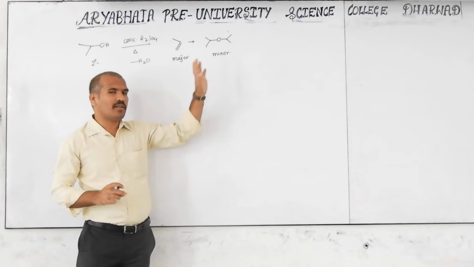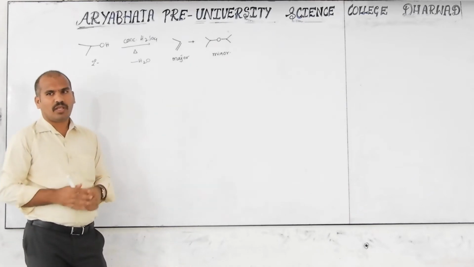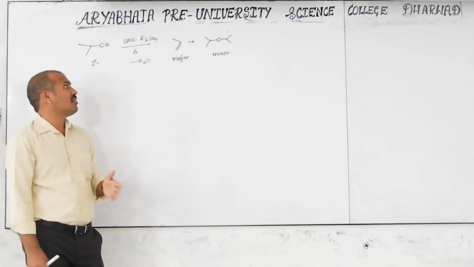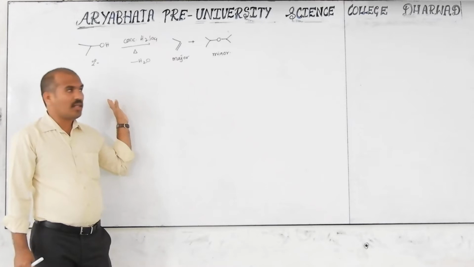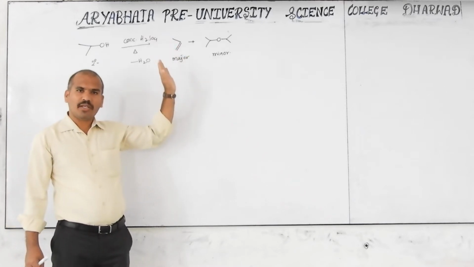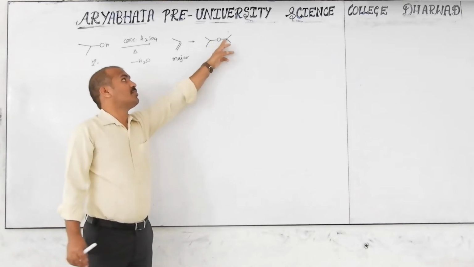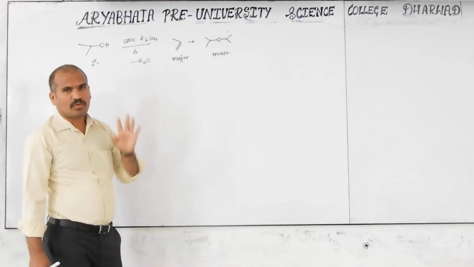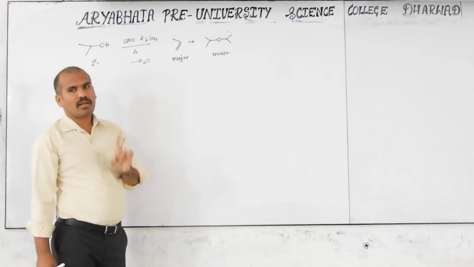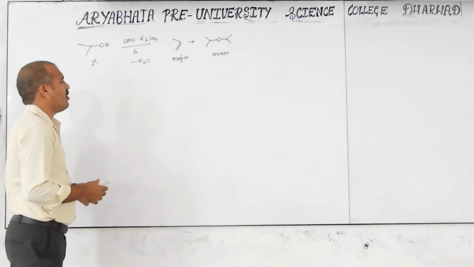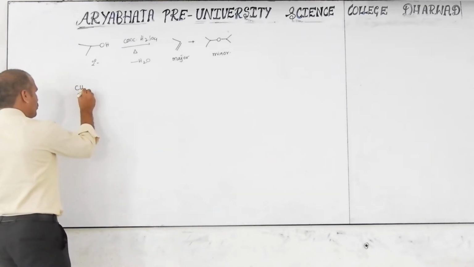That is major, but there are rare cases. For any question given at PUC level, NEET or JEE level, you have to consider that secondary and tertiary alcohols lead to elimination as the major product, and the substitution product is the minor. The substitution product is where this group is substituted. That's why substitution is generally minor for secondary and tertiary alcohols. For primary alcohol, substitution is the major product, by an SN2 mechanism. Now if it is tertiary alcohol,